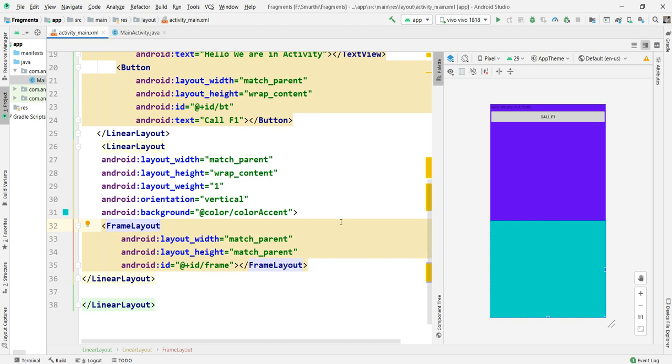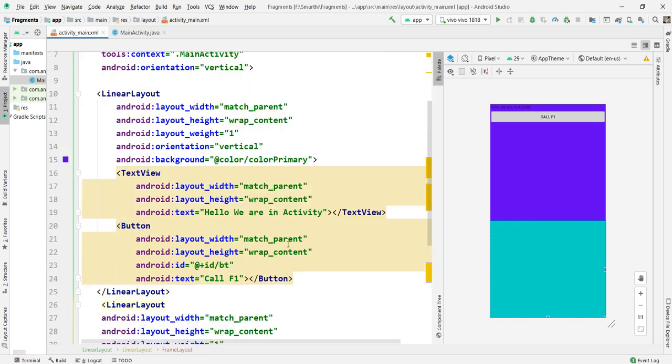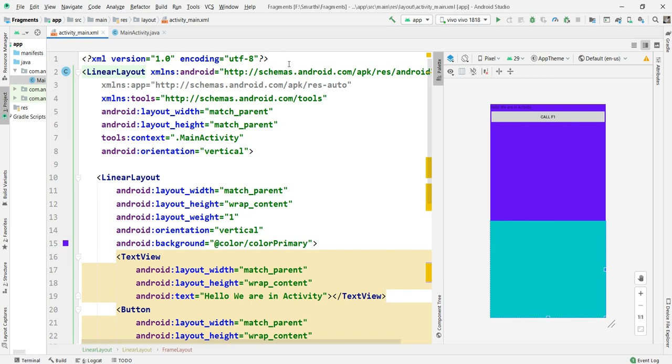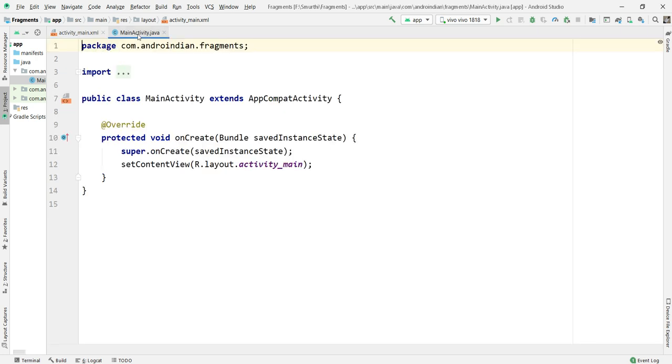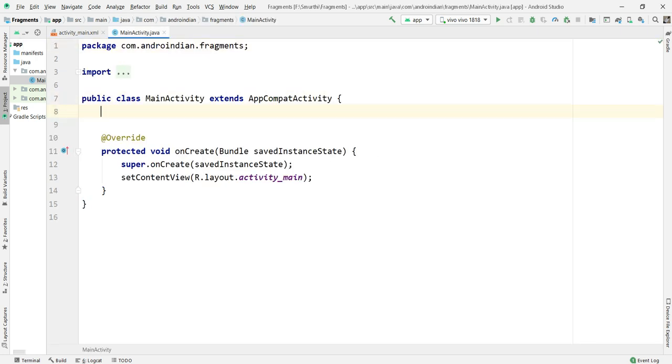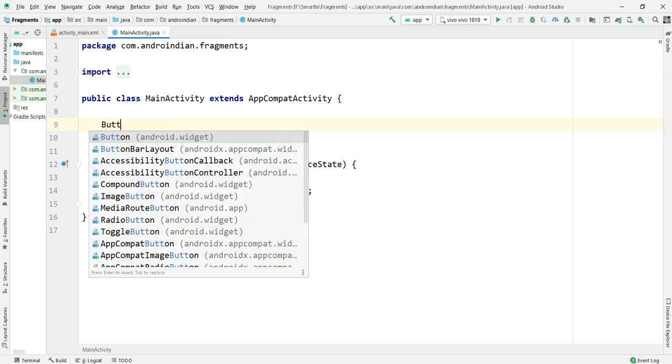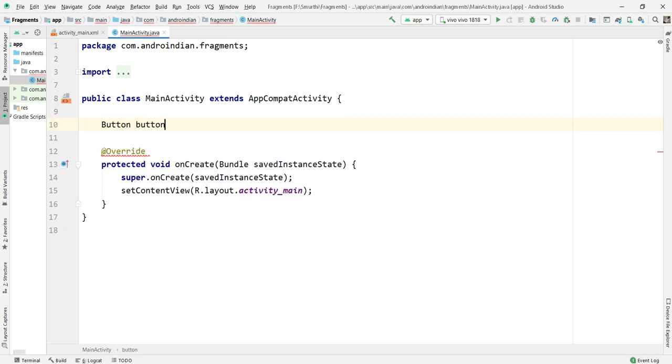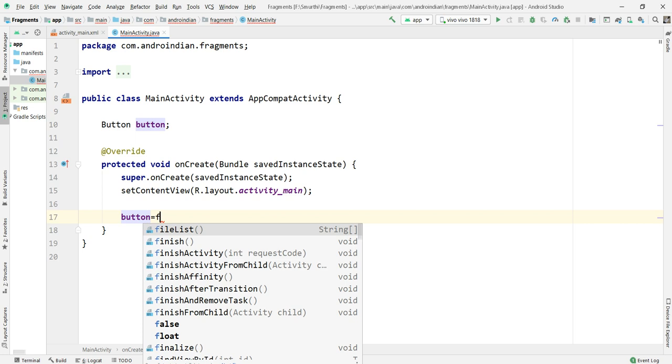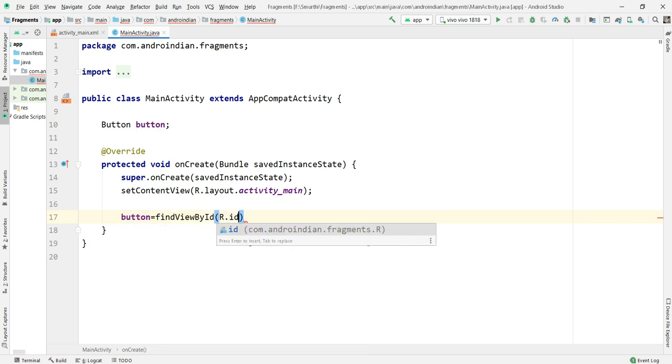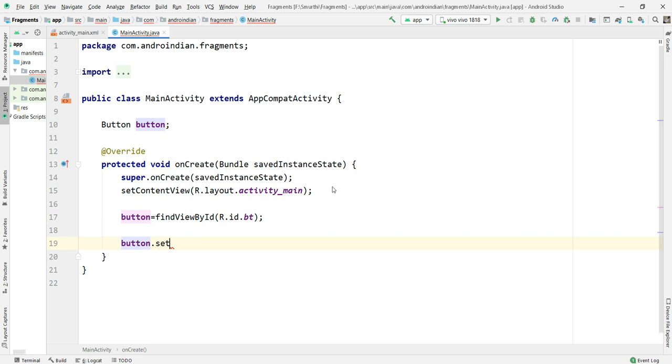Now I'm writing the Java code for that. This first case will go without data binding, then after that we'll add data binding. See here now, I want to declare this button, meaning once I click on that button I want to change that. So Button, then button equal to findViewById R.id.bt. Done. Then button.setOnClickListener, new View.OnClickListener.